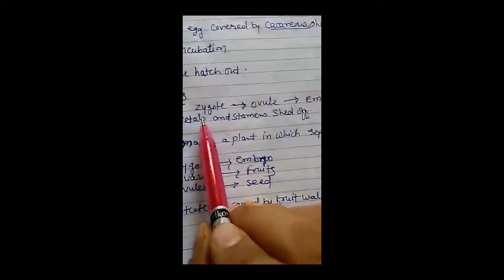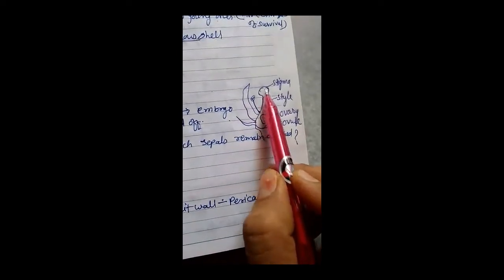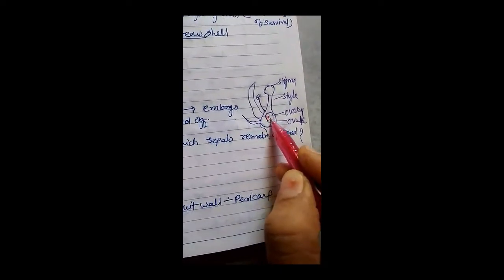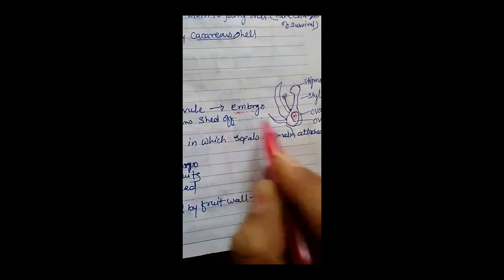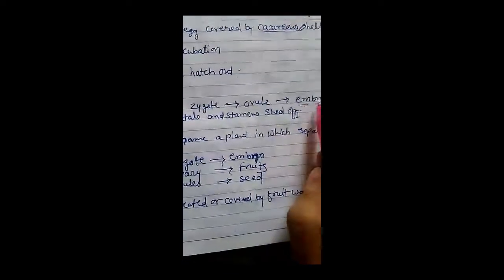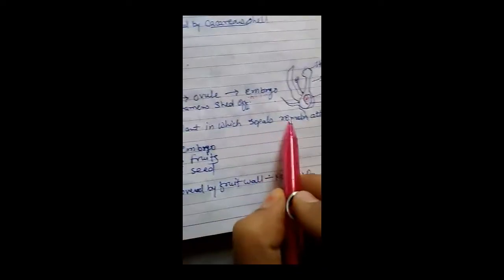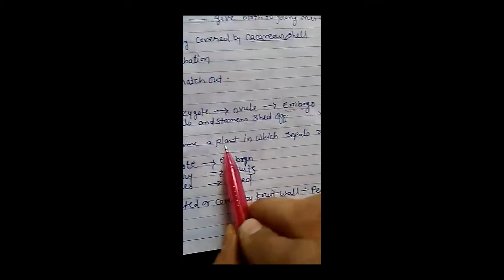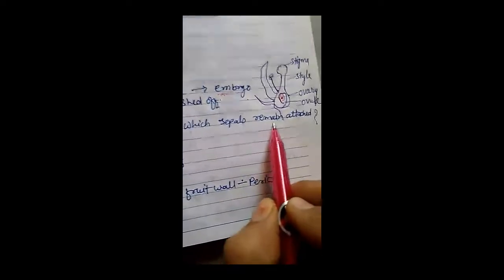What about the plants? In plants, the zygote is developed inside the ovule. This is the female reproductive part: stigma, style and ovary. Ovary contains ovule. What is there in the ovule? Zygote. This zygote converts into embryo. After fertilization, during post-fertilization, zygote converts into embryo. Then what about all other parts like sepal, petal, stamen? These all parts shed off after fertilization. Do you know any plant, can you give the name of any plant in which the sepals remain attached with the fruit?